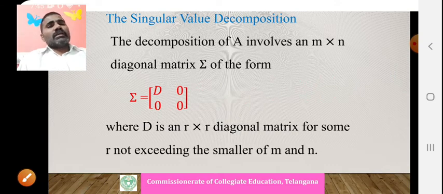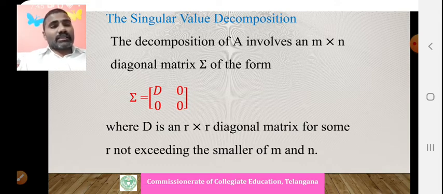So this is the diagonal matrix sigma, which is involved in the decomposition of the matrix A, where D is a diagonal matrix whose diagonal entries are the non-zero singular values, and r does not exceed the minimum of m comma n. Here r means the rank. Rank is always less than or equal to the minimum of m comma n. That's why r does not exceed the smaller of m and n.